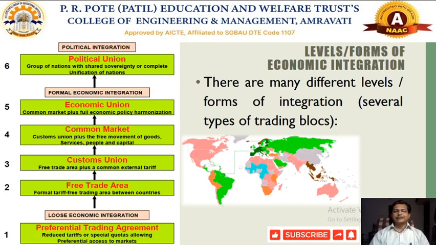Even India is an example of that political union, which we will see when we discuss political union. So these are the various forms of economic integration. Economic integration can also happen in different trade blocks. So these are also called trade blocks, and whenever we discuss specific trade blocks, we will discuss them at that time.